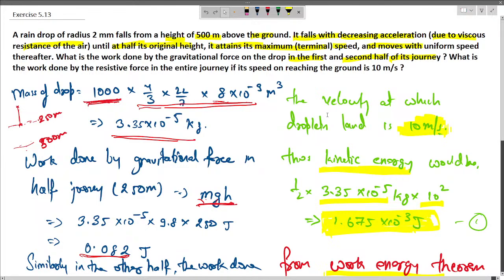The work energy theorem says that the total work done by all the forces is equal to the change in kinetic energy.